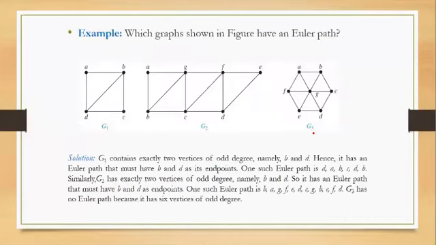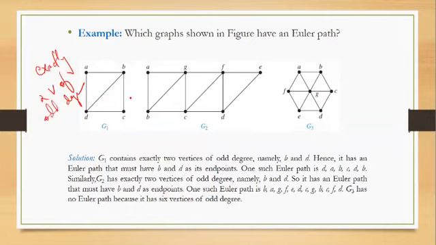So with respect to that, we will see what the degrees of the vertices are. So the graph G1 has two vertices B and D with degree 3 and two vertices A and C with degree 2. So what was the statement? Exactly two vertices of odd degree.